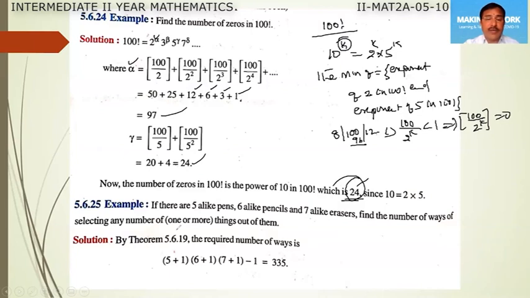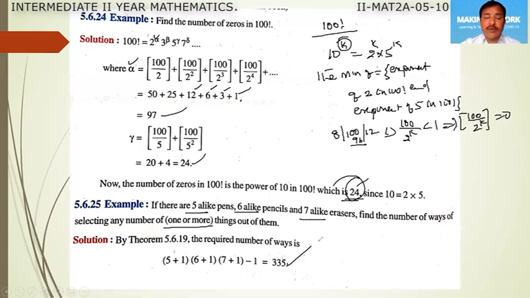Okay, and next example. If there are 5 alike pens, 6 alike pencils and 7 alike erasers, find the number of ways of selecting any number of things out of them. This is the clear example which suits the formula (p plus 1)(q plus 1)(r plus 1) minus 1. 5 things are alike of one kind, 6 alike of a second kind, 7 alike of a third kind. Then the number of combinations by selecting one or more at a time is (5 plus 1)(6 plus 1)(7 plus 1) minus 1, which is equal to 335.